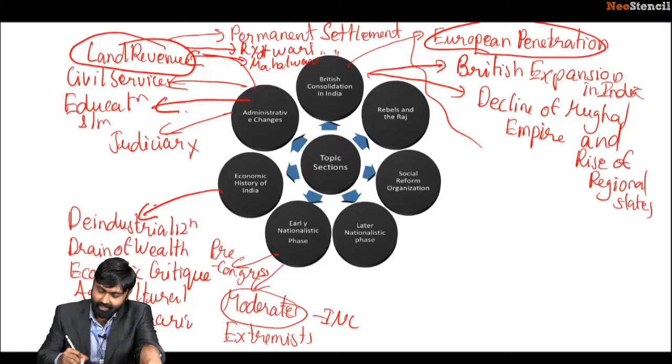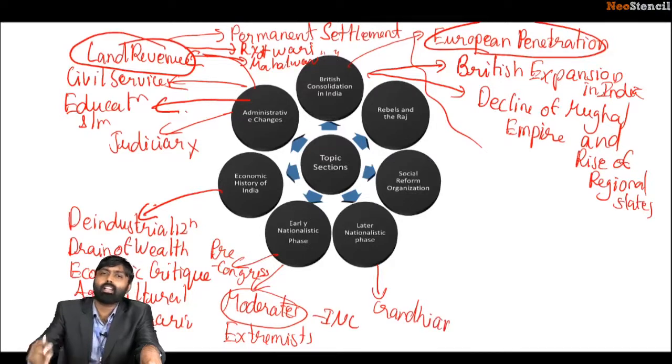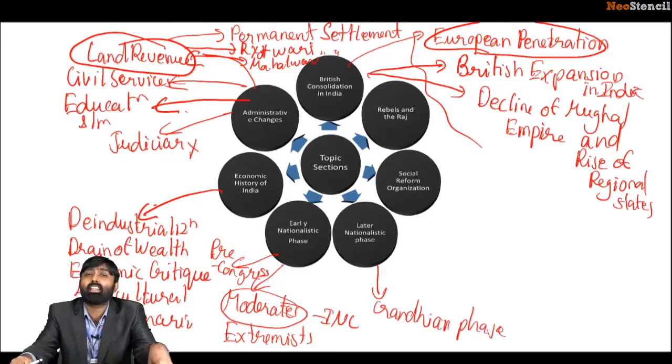Then comes the Gandhian phase, the later nationalistic phase, the emergence of the great Mahatma Gandhi, the father of the nation, the man who defined this century for India. There are very few people who can be considered forerunners or statesmen in the development of a nation. Gandhi was responsible for the making of a nation.